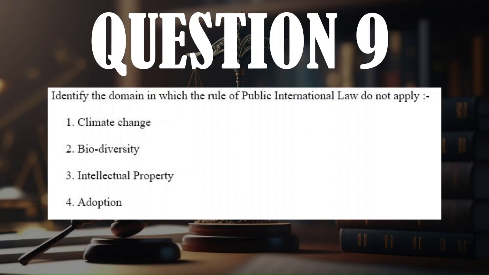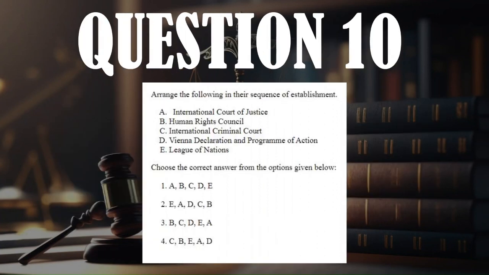Many of us may skip that table, thinking that it might not show up on the exam, but look here, it does. So, if you think about it, all 3 of these are overarching global topics: climate change, biodiversity, intellectual property. Adoption, on the other hand, is more of a private law. We can always immediately tell because it's related to families. It's not part of the public sphere necessarily. It could be part of the private sphere. So through simple elimination, we can obviously tell the answer is adoption.